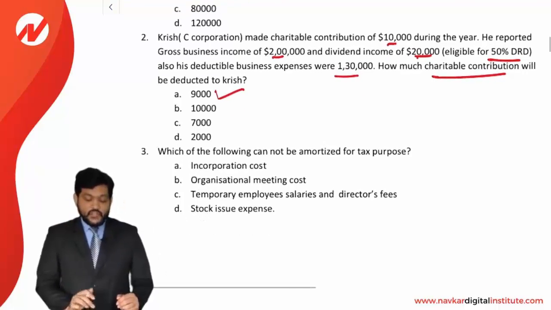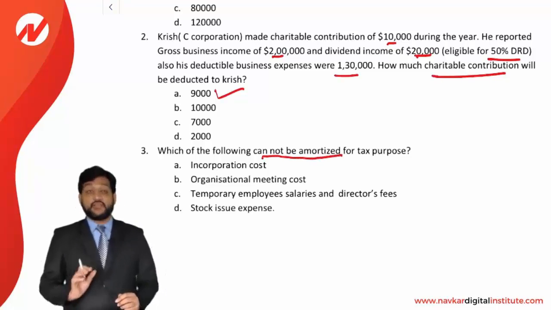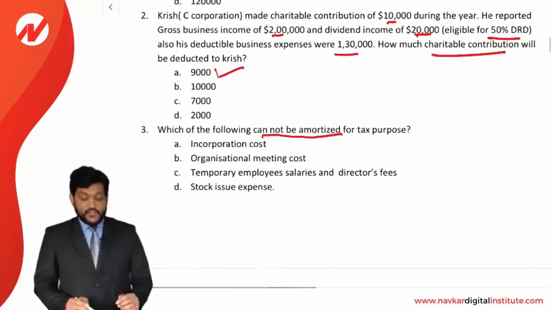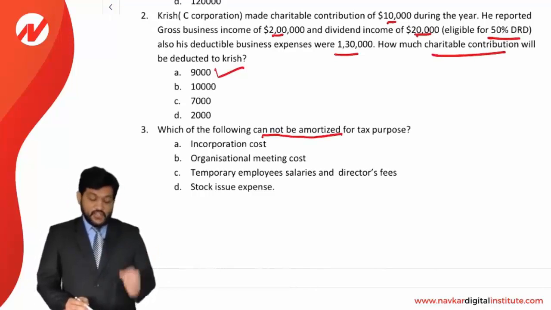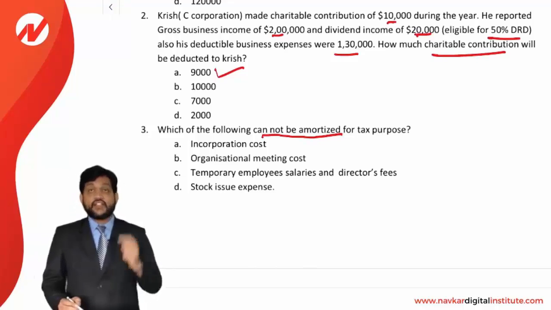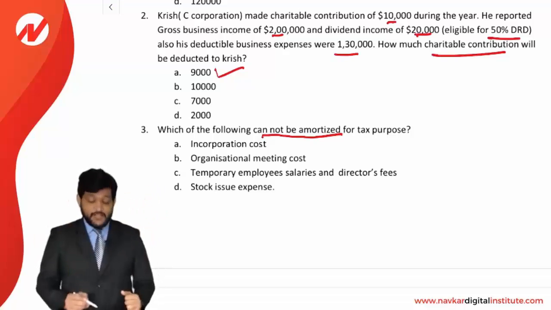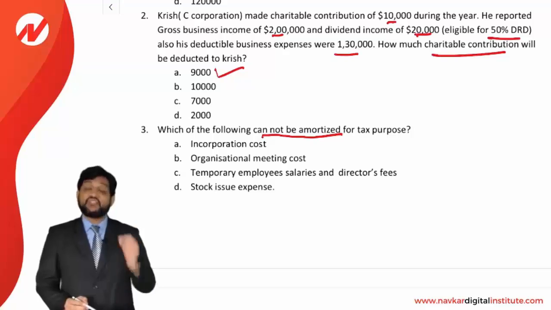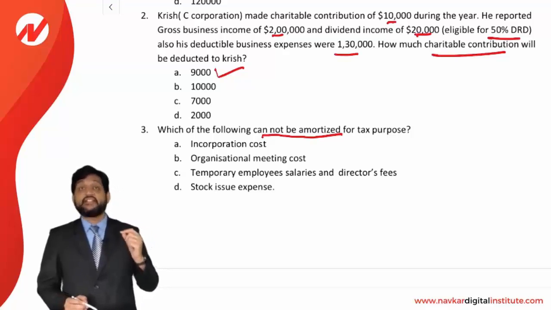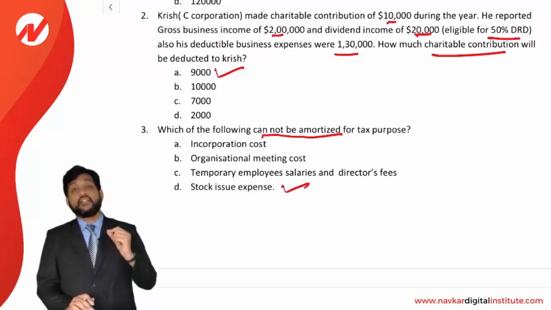Next, which of the following cannot be amortized for tax purpose? Look at the word: which cannot be amortized. Incorporation cost, yes, it can be amortized. Organization meeting cost, it can be amortized. Employee salary and director fees, it can be amortized if it is an expense before commencement of business. And stock issue expense, it is called a syndication expense. Remember the theory, it cannot be amortized, it will be capitalized. So D is the option which cannot be amortized.